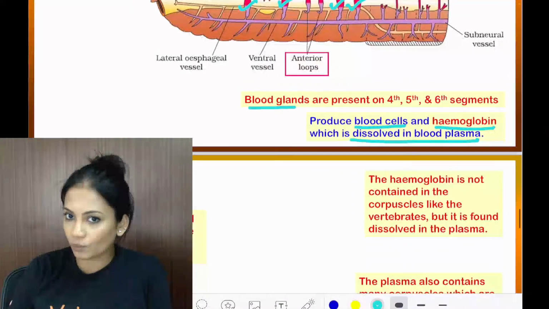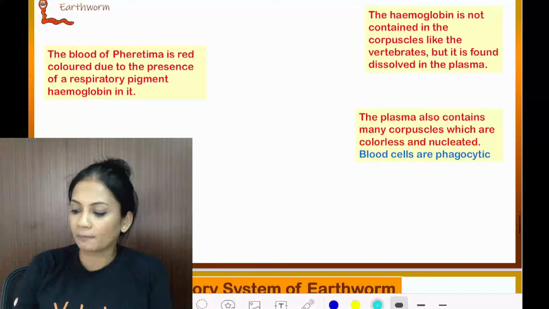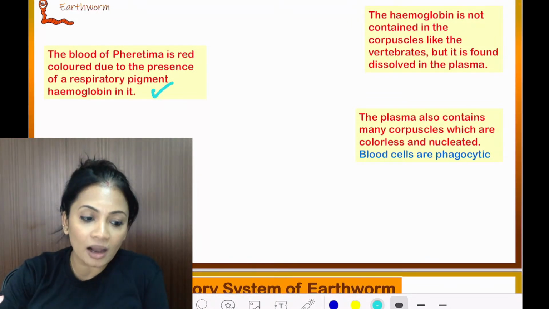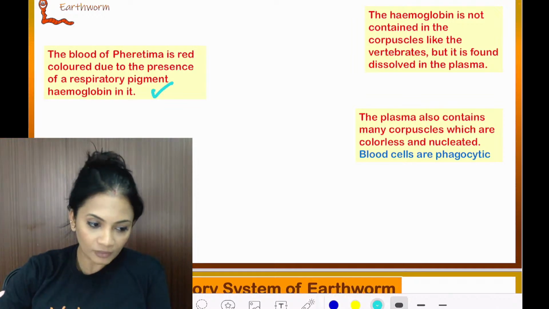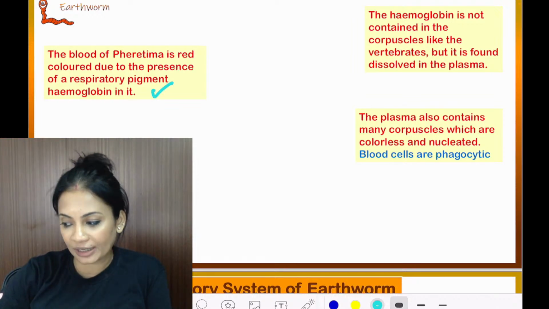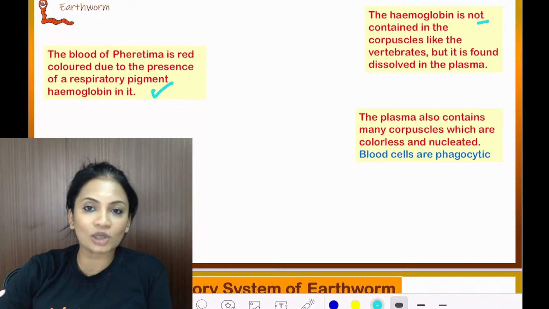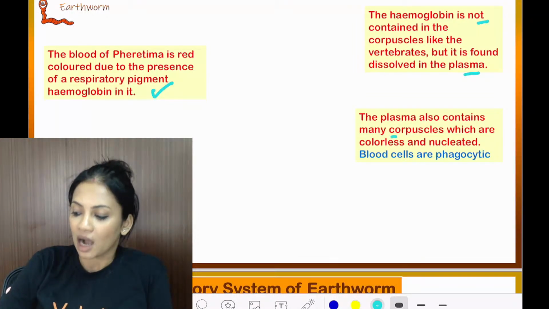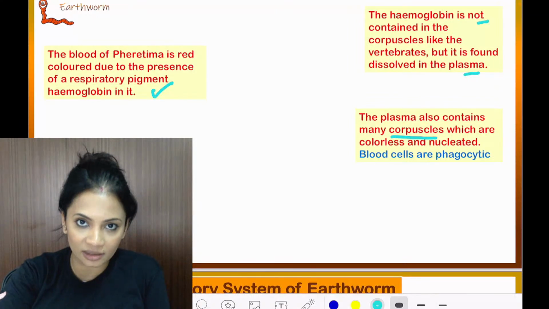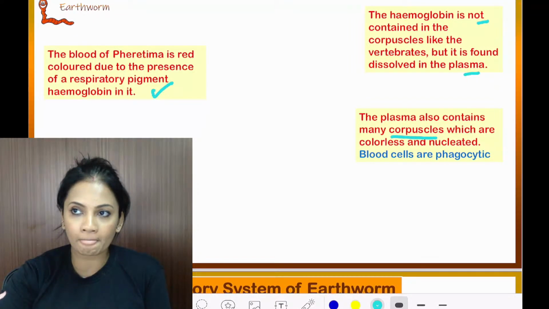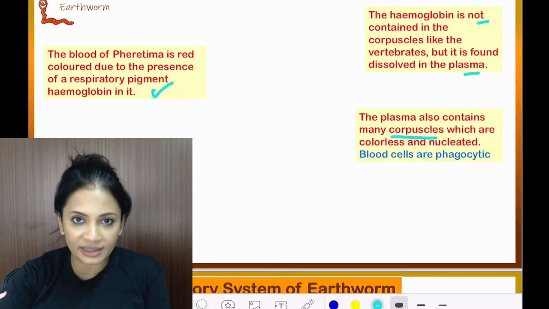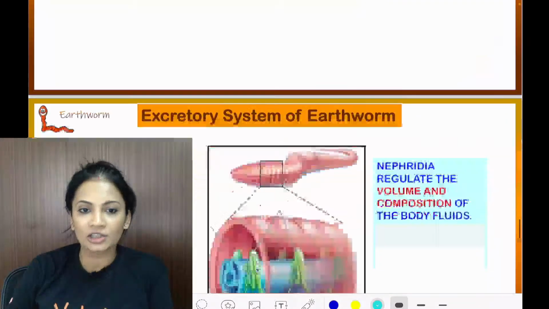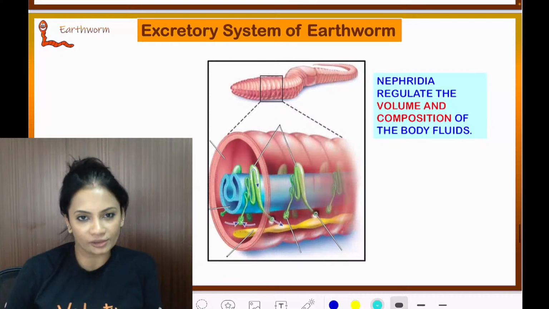Then we see here ahead, the blood is red because of hemoglobin, but hemoglobin is dissolved in the plasma. Typhlosole is present till segment 35. Hemoglobin is not in the blood cells, it is found in the plasma, and plasma also has cells which behave like WBCs. That's why I am saying that they are phagocytic in nature. Alright, so that's all about the circulatory system.